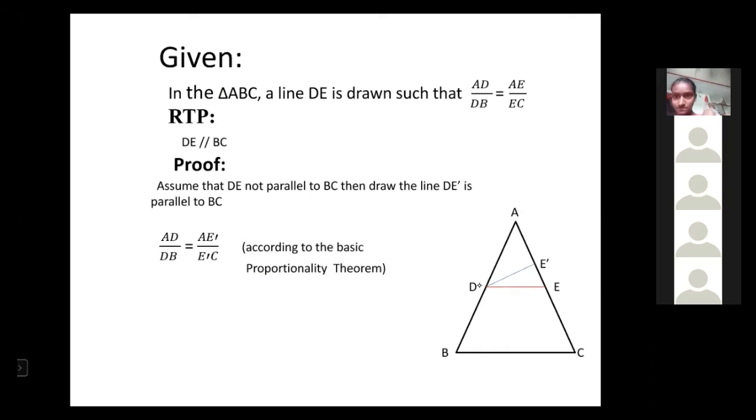That is, AD by DB is equal to AE dash by E dash C, according to the basic proportionality theorem or Thales theorem.